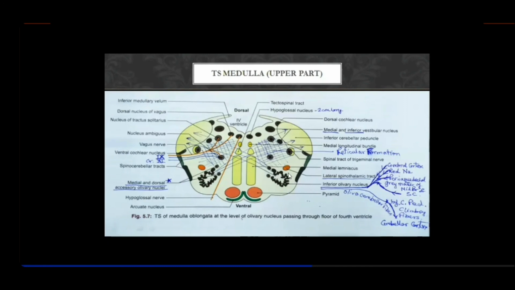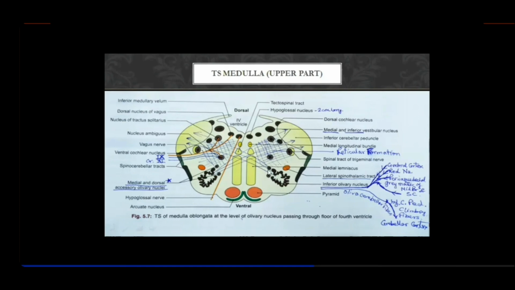And now what happens, look here, the fibers emerging out from this will decussate and will reach the opposite inferior cerebellar peduncle. So these fibers are olivocerebellar fibers or olivocerebellar tracts. And important is that these fibers have a very special name, and these fibers are called climbing fibers.